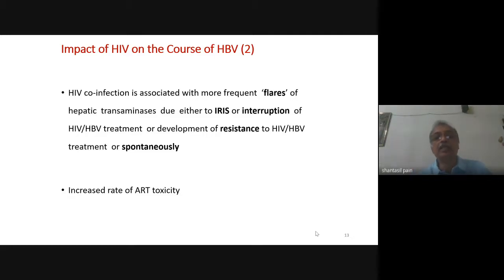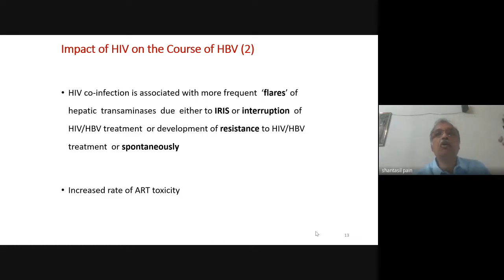Now we need to understand this. Suppose you have got a patient with HIV hepatitis B co-infection, and you have started antiretroviral therapy. Our preferred regimen nowadays, you all know, is tenofovir, lamivudine, dolutegravir. Of this, tenofovir and lamivudine also have potent anti-HBV activity. And after some time, maybe after 6 weeks, the patient comes with features of acute hepatitis with rise in the transaminases.